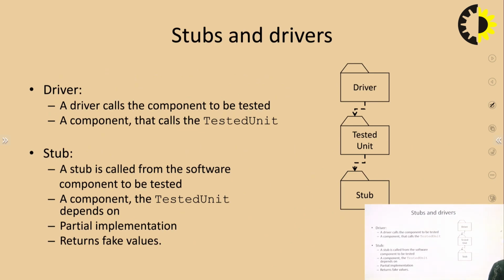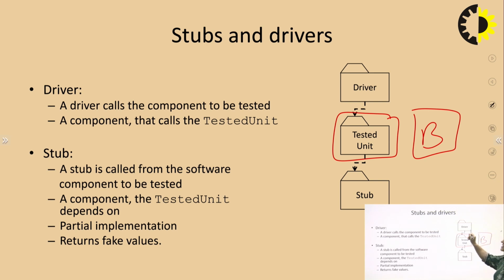Now, what are drivers? A driver calls the component which is to be tested. In that particular scenario, if you want to test this unit B, the driver calls the component which is to be tested. It is a component which calls the tested unit. And what are stubs? A stub is called from the software component to be tested. They are the called modules which are called from that particular unit which is to be tested. A component the tested unit depends on, with partial implementation, sometimes returns fake values as well.